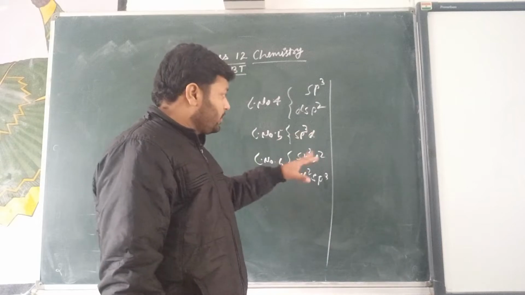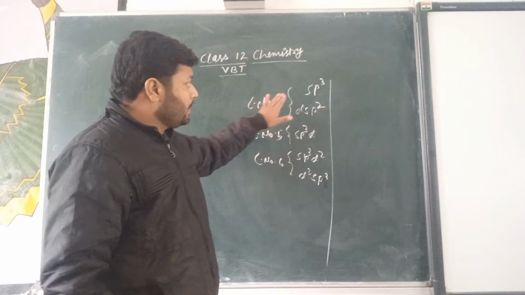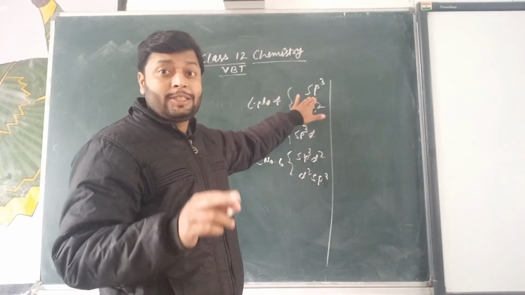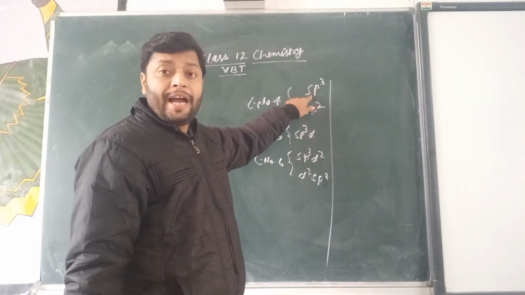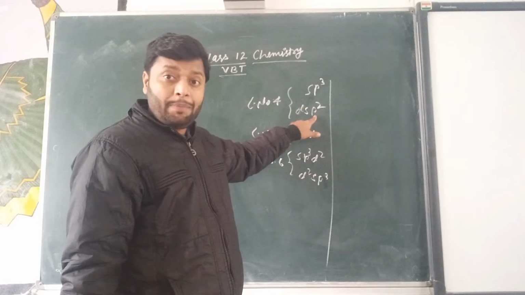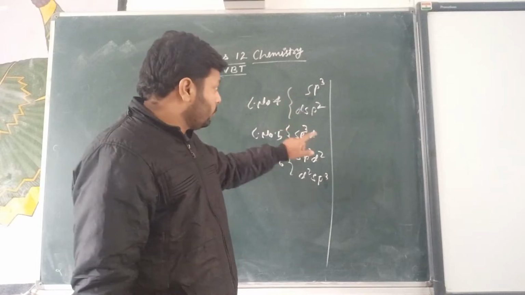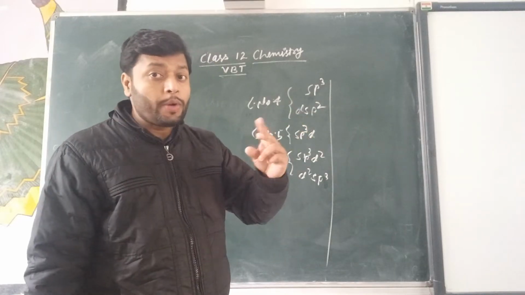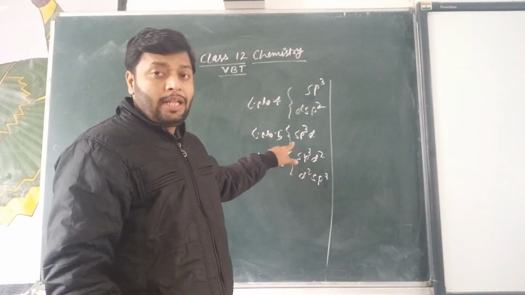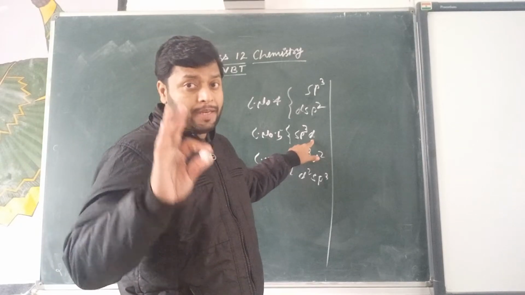For the coordination number 4, we have two different categories. Either the coordination complex is tetrahedral, and for that the hybridization is sp3, or the complex is square planar in geometry, and for that the hybridization is dsp2. So there will be two categories. For coordination number 5, there is only one category, that is sp3d, and the geometry is trigonal bipyramidal.